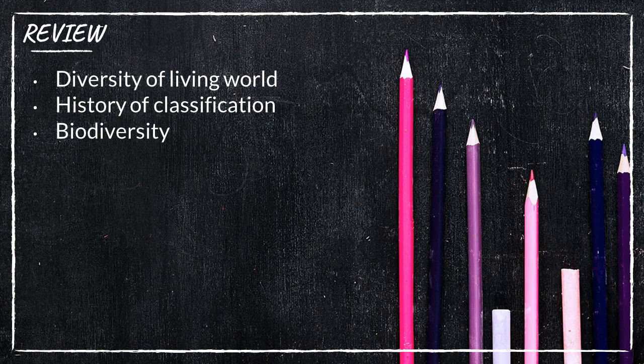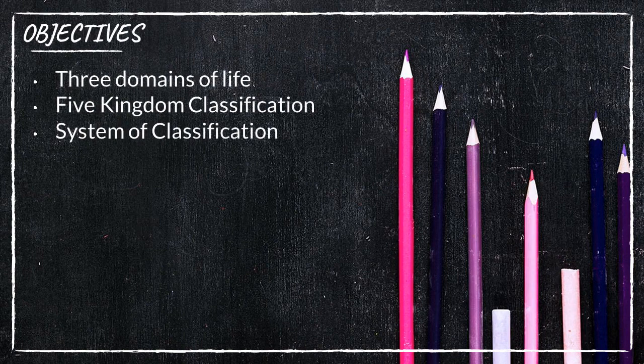Now we can look into the next concepts. What are the things we have to discuss in this class? Today we are supposed to discuss three concepts. The first one is three domains of life. The second one, five kingdom classification. And the third one, system of classification. Let us go on to the first one, three domains of life.